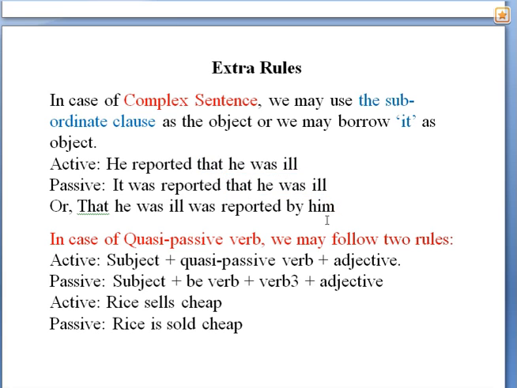Or you may turn it passive in this way: that he was ill. The subordinate clause will act as subject, then be verb was, then the past participle form of main verb, by him. That he was ill was reported by him. And if any subordinate clause acts as subject, it is always singular, so we have used was.